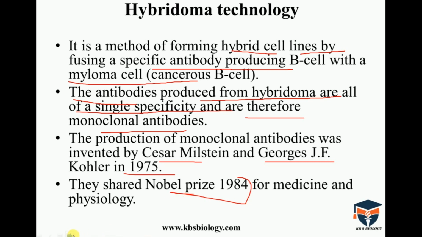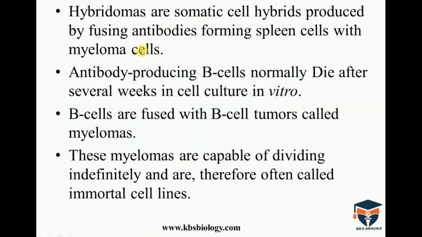Then, what are hybridomas? Hybridomas are somatic cell hybrids produced by fusing antibody-forming spleen cells, meaning B cells, with myeloma cells, meaning cancerous cells.